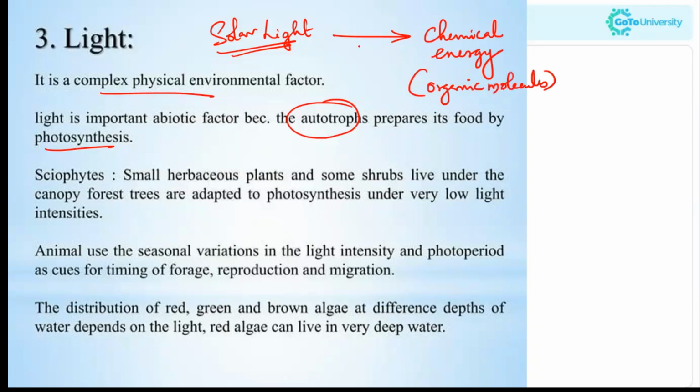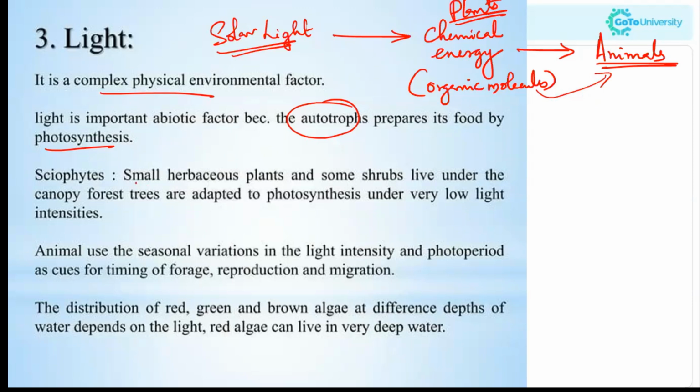They fix this light energy and convert it into organic molecules, which are transferred to the next trophic levels. Animals consume these plants for their energy. So plants do photosynthesis to convert light energy into chemical energy, which is consumed by the animals. As a result, animals get the energy indirectly from the light.